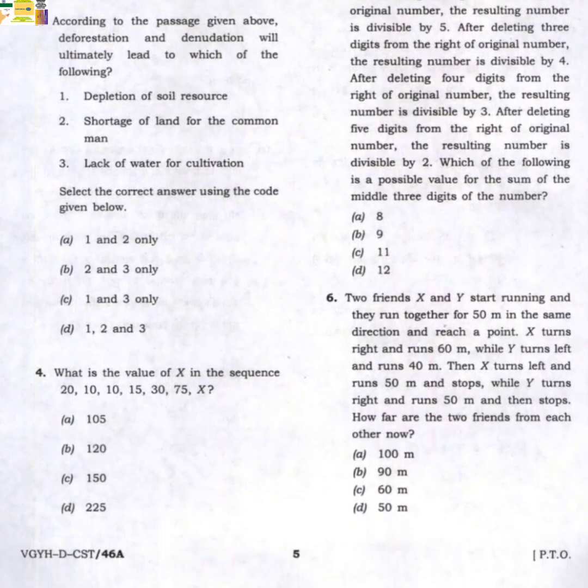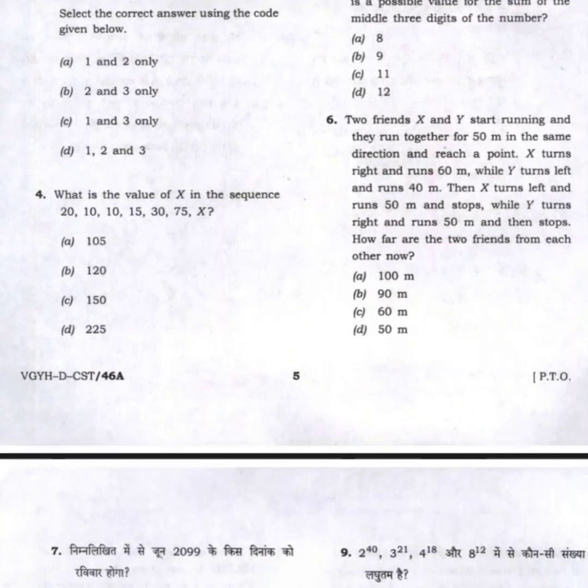Question number 6. Two friends X and Y start running. They run together for 50 meters in the same direction and reach a point. X turns right and runs 60 meters, while Y turns left and runs 40 meters. Then X turns left and runs 50 meters and stops, while Y turns right and runs 50 meters and then stops. How far are the two friends from each other now? Option A, 100 meters, B, 90 meters, C, 60 meters, D, 50 meters. Answer is A, 100 meters.